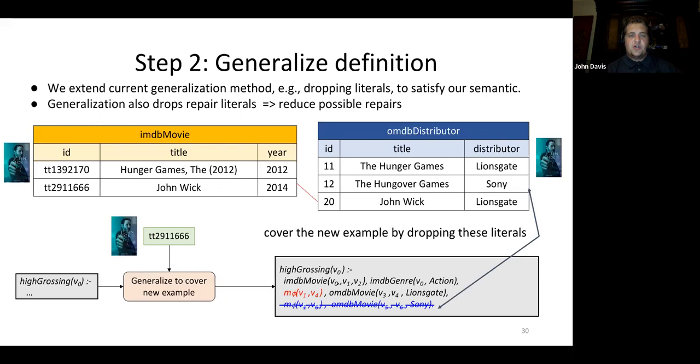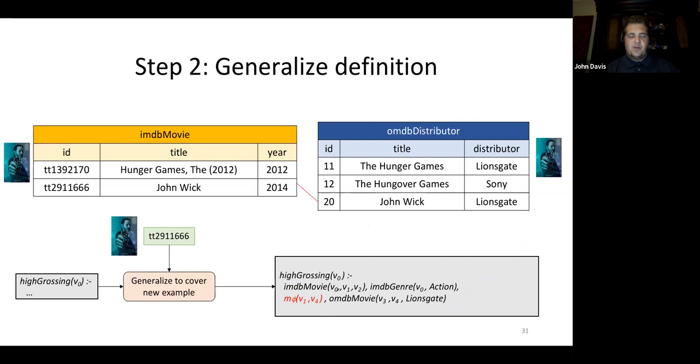Here we show the generalization step. We extend current generalization methods, for example, dropping literals, to satisfy our semantic. The generalization also drops repair literals to reduce the number of possible repairs. In this example, we introduce John Wick, which has the distributor Lionsgate. In order to cover this example, we have to drop the body literal that says the distributor is Sony, and we also drop the related matching literal, or the repair literal. This allows us to create a smaller and more generalized datalog definition which covers more positive examples.